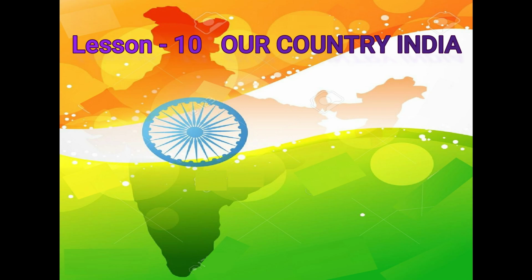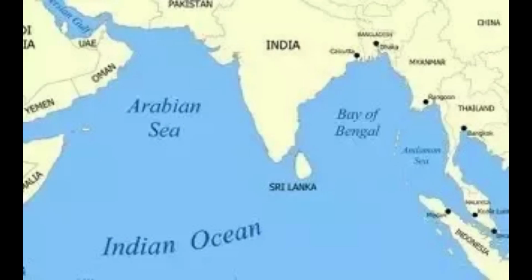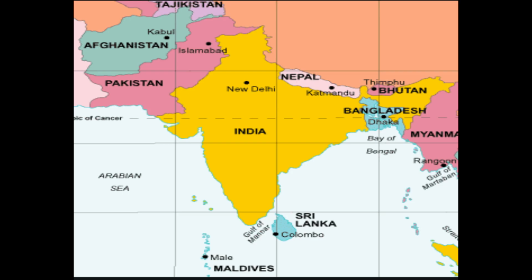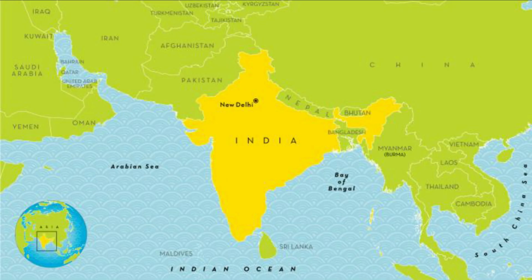Our country, India. India is a part of the continent of Asia. It is surrounded by seas on three sides: the Bay of Bengal on the east, the Arabian Sea on the west, and the Indian Ocean on the south. Pakistan, Afghanistan, China, Nepal, Bhutan, Myanmar, Bangladesh, and Sri Lanka are our neighbors. India is the seventh largest and second most populated country, more than 130 crores.